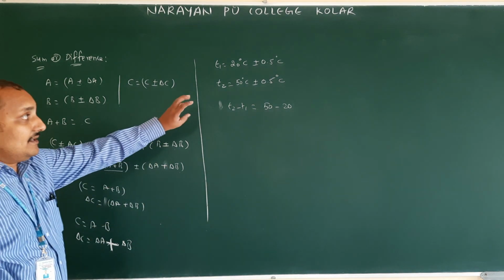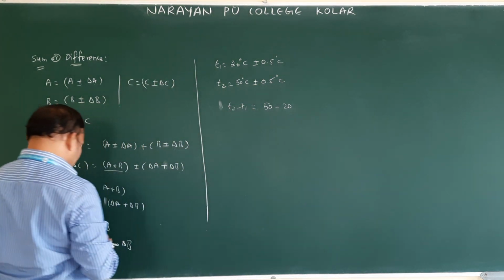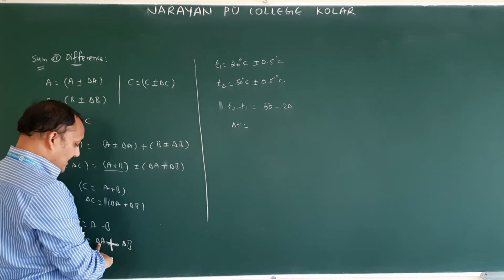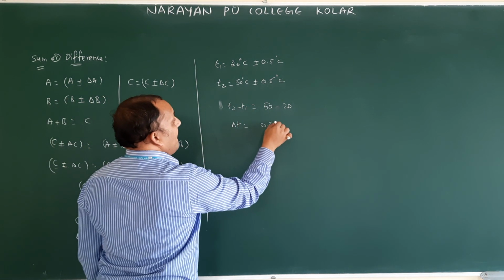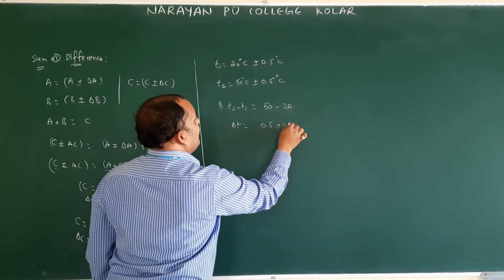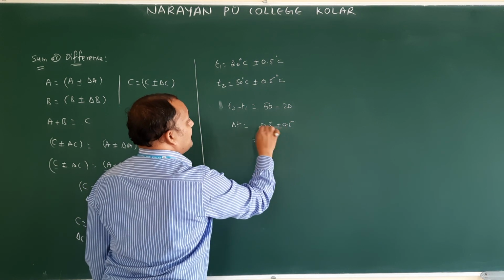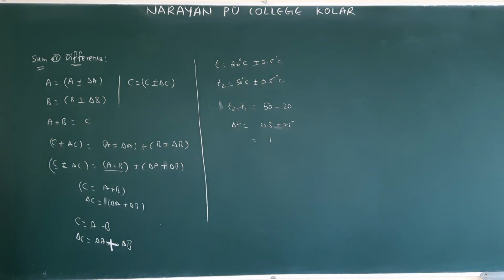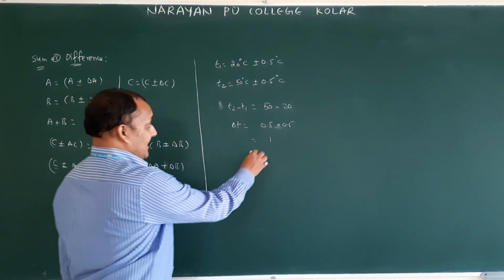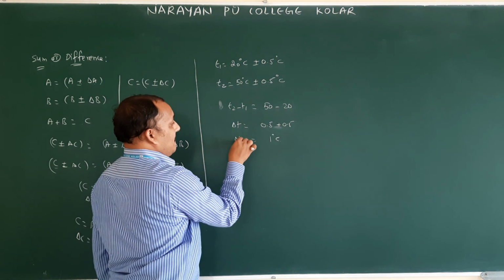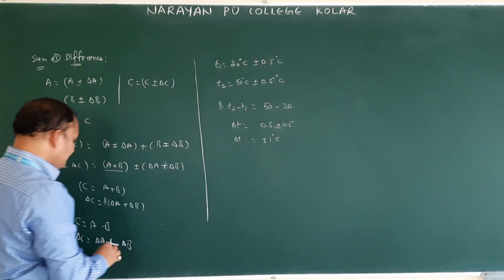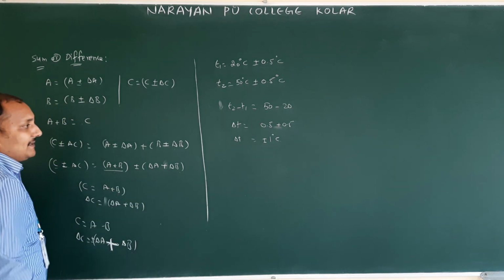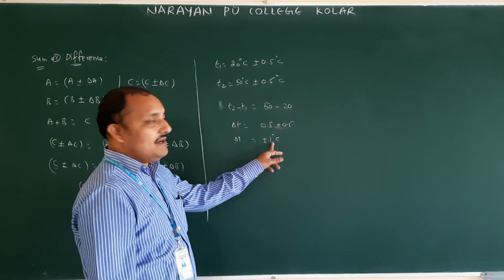Like that, the error. What will the error be? Delta C means delta T is equal to, how will we have an addition? 0.5 plus 0.5. So 1. Isn't it? So 1 degree Celsius. That is nothing but the absolute error, 1 degree Celsius, plus or minus. Okay, here you will get plus or minus. Here also you will get plus or minus. This plus or minus is going to give the absolute error.